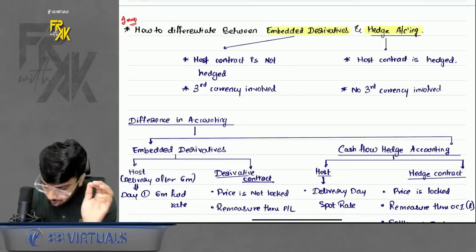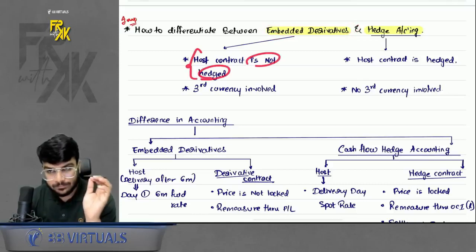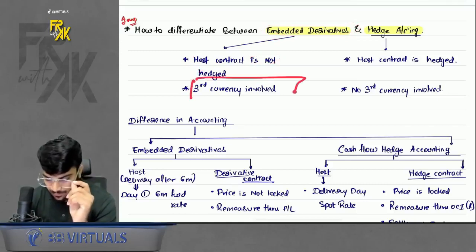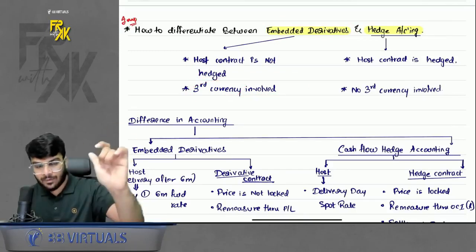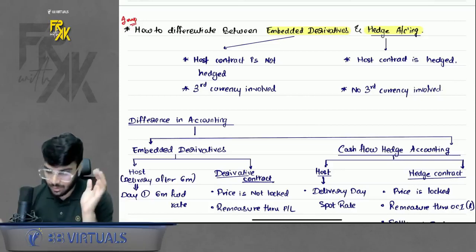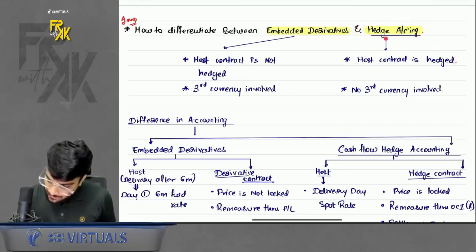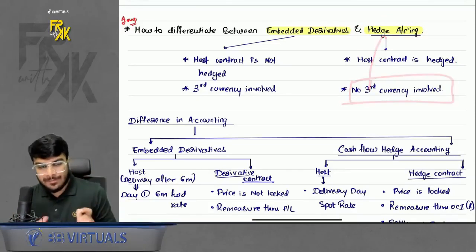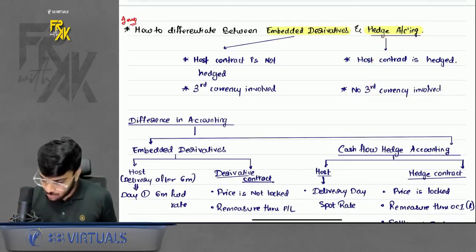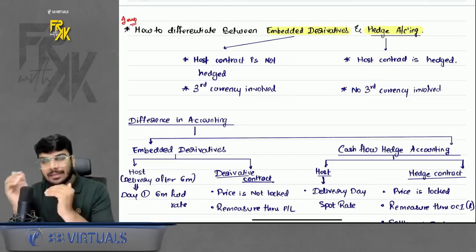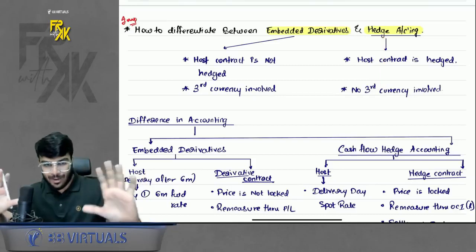Sir, see, in embedded derivatives, the contract is not hedged, right? And there is a third currency involved, right? That means the currency is neither of the buyer, neither of the seller. A third currency is involved. In hedge accounting, first of all, host is hedged. Second, there is no third currency here. If I am selling to US company, we are dealing in dollars only. So third currency not there. Either dealing in the currency of buyer or in the seller. So no third currency is there. So bifurcation, you got it. How to identify the question?